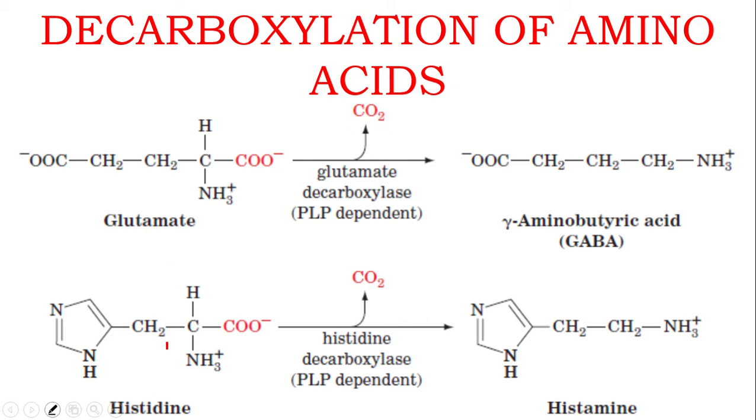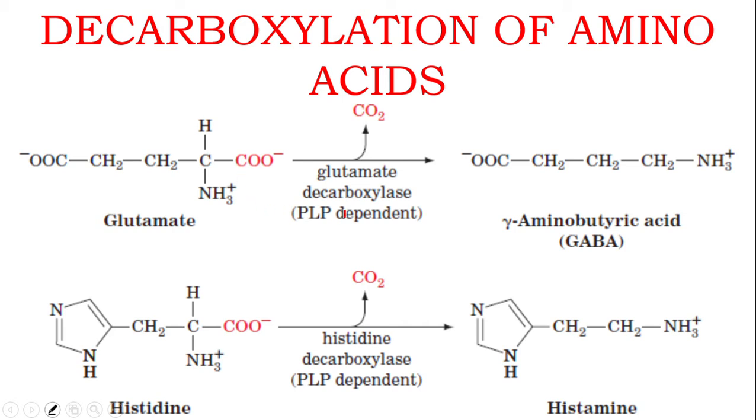In histidine also you can see the red colored carboxyl group leaving as carbon dioxide. So remember, decarboxylation in biochemistry always means carbon dioxide is released from the carboxyl group of the substrate.